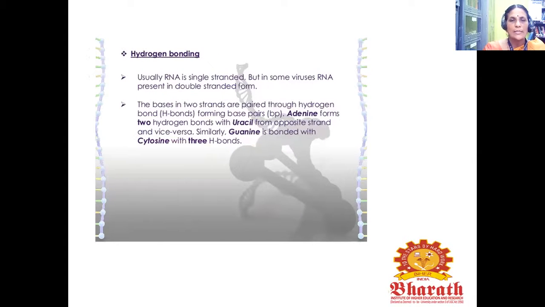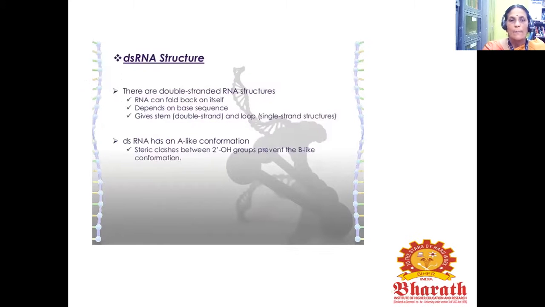Usually RNA is single-stranded, but in some viruses, RNA is present in double-stranded form. The bases in the 2 strands are paired through hydrogen bonds forming base pairs. Adenine forms 2 hydrogen bonds with uracil from the opposite strand and vice versa. Similarly, guanine is bonded with cytosine with 3 hydrogen bonds.